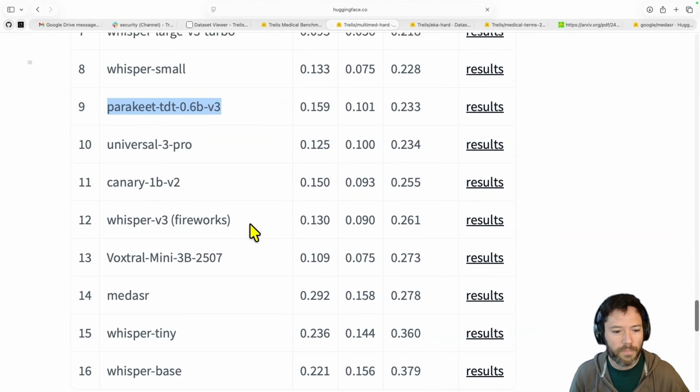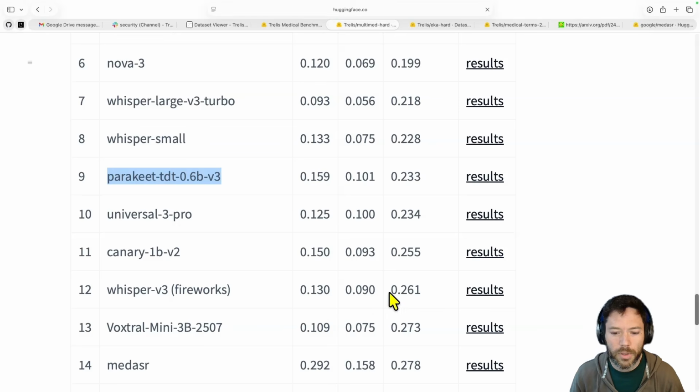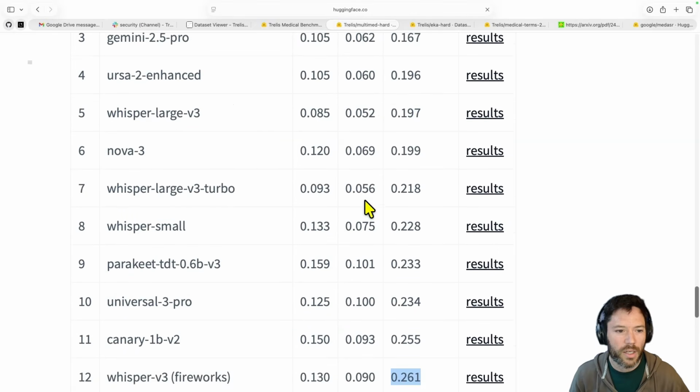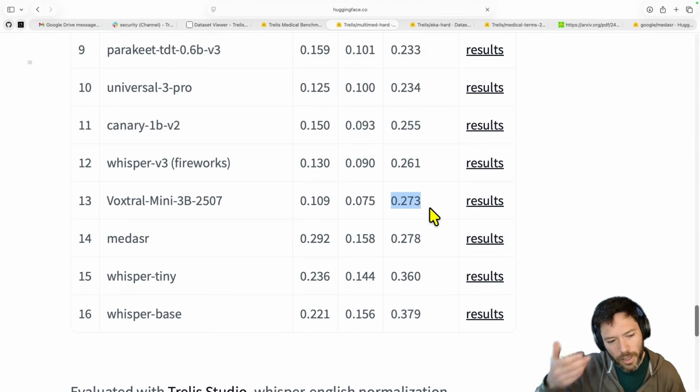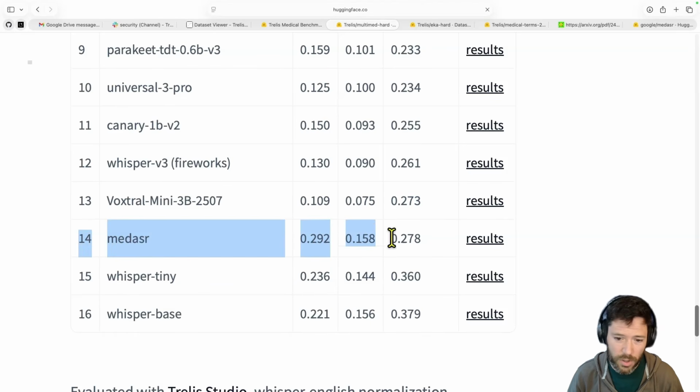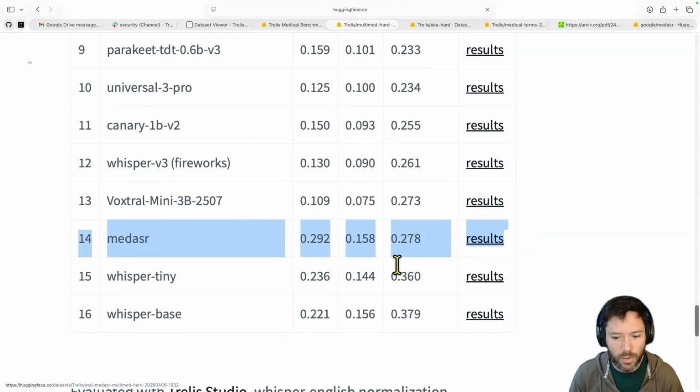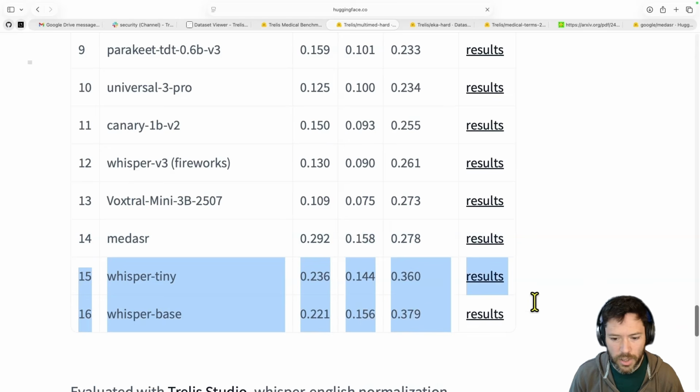Whisper 3 Fireworks. Now, in principle, this model here should perform the exact same as Whisper up here. I think what you're seeing is some noise between the two, which can happen. Voxtral, which you would expect maybe should perform stronger. Med ASR, which is Google's open source model, not performing particularly well on this benchmark. Then Whisper Tiny and Whisper Base. It's understandable these would be towards the bottom because they are very small variants of the Whisper model.